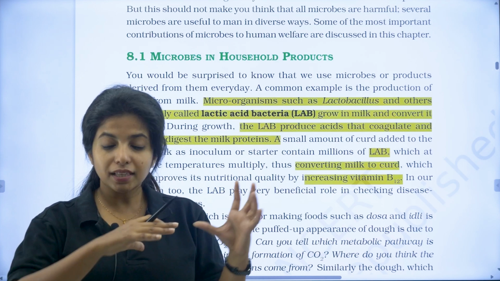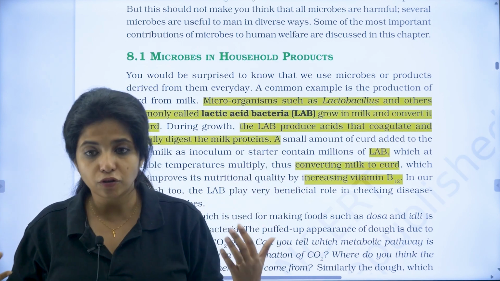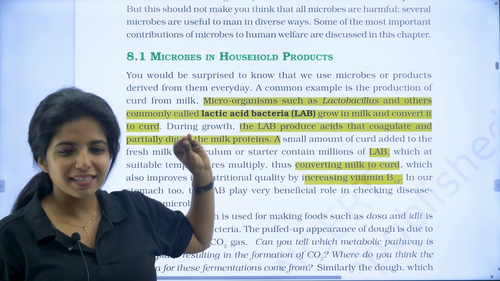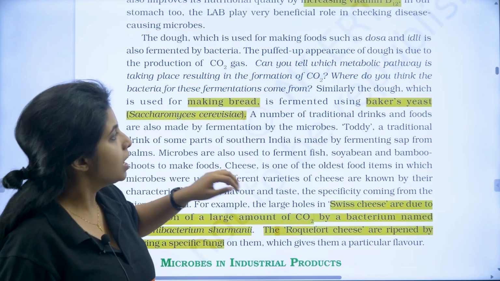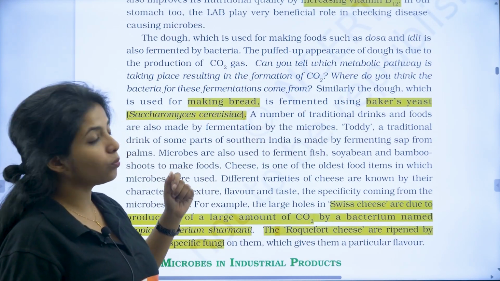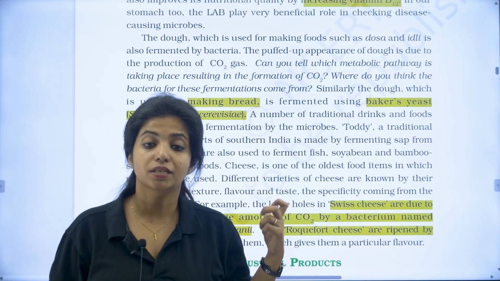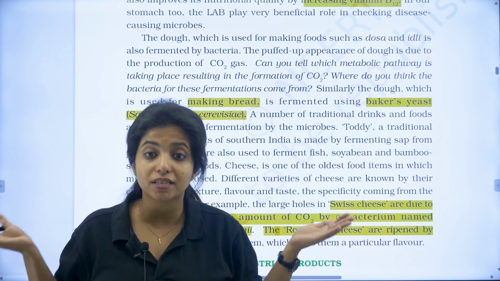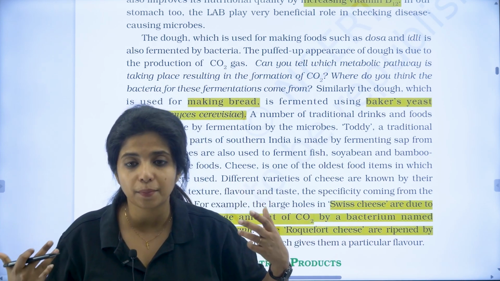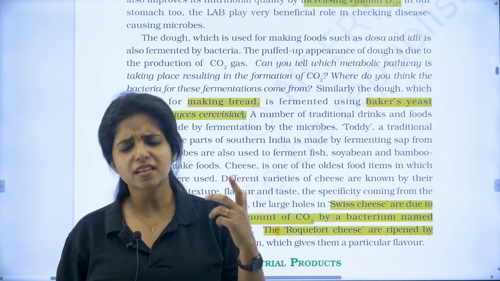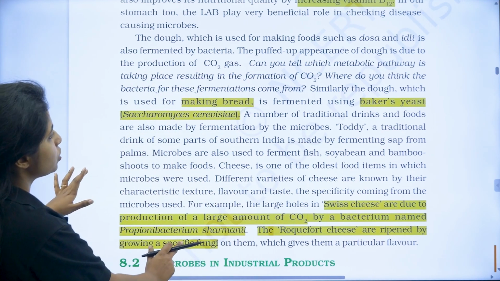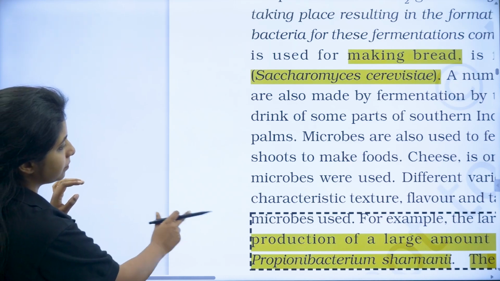In this lactic acid group of bacteria, you have lactobacillus as an example as well. So you have to be very sure about all these names. It's very important. Now talking about the baker's yeast, or Saccharomyces cerevisiae, which is just the yeast. It is also known as baker's yeast because it is used in making of bread, my dear children. So you should know that what is used in making bread is Saccharomyces cerevisiae, as you can see over here.